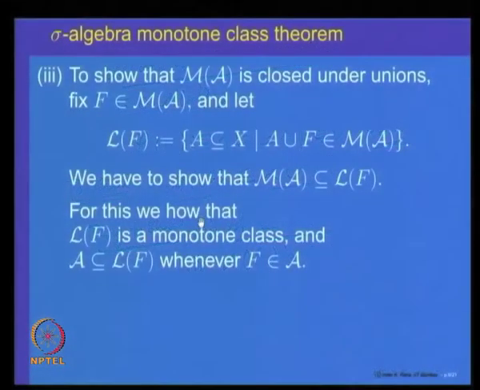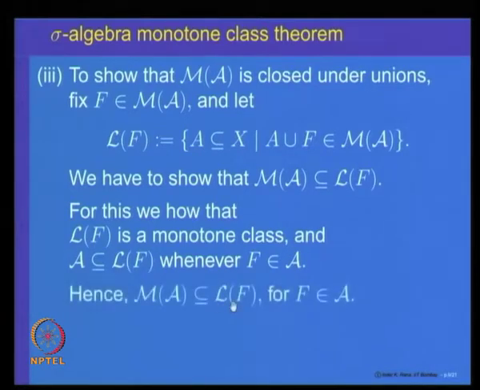So, let us just go through this proof again. To show that M of A is closed under unions, we fix f in M of A and look at this collection, and we want to show M of A is inside L of f. For this we have to show that L of f is a monotone class, and A is inside L of f whenever f belongs to A. So, M of A will come inside for f belonging to A, and now reverse the roles of these two.